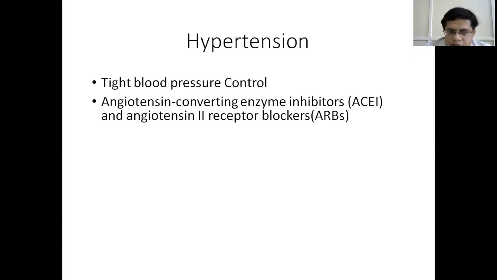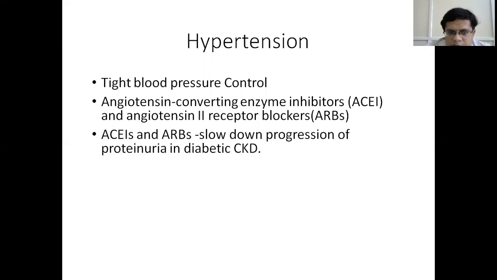So how do you reduce hypertension? The drugs of choice are ACE inhibitors and angiotensin receptor blockers. As we have already seen, the hypertension is due to increase in the renin angiotensin aldosterone system. So if you give an angiotensin 2 receptor blocker or ACE inhibitor, it will decrease the level of angiotensin 2 and help in the reduction of blood pressure. So the ACE inhibitors and ARBs not only help in reduction of blood pressure, but also they decrease the proteinuria.